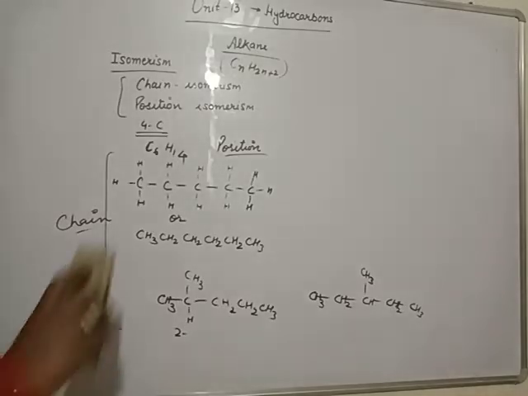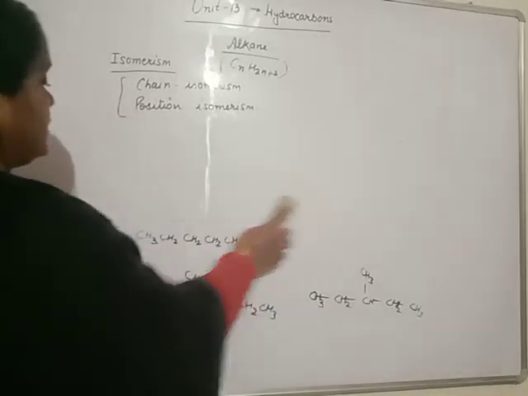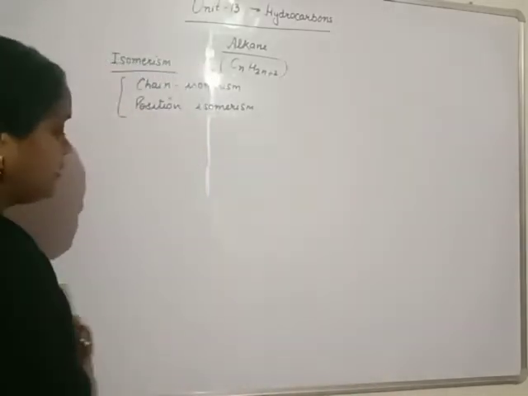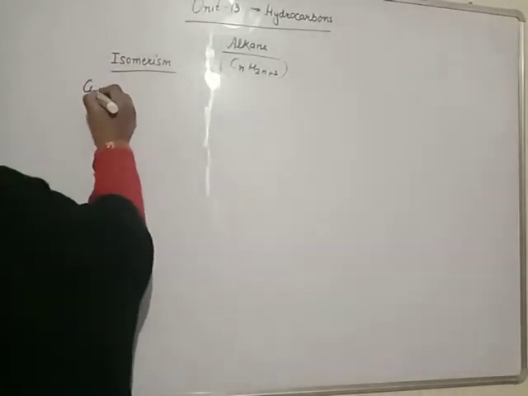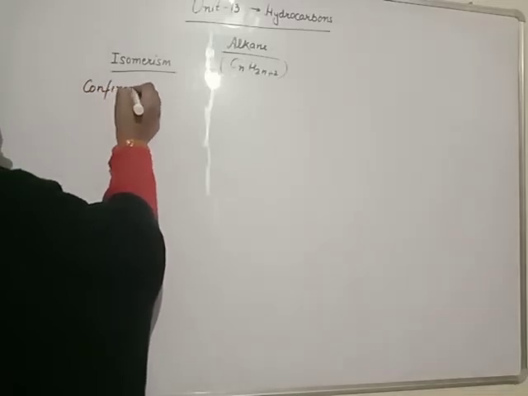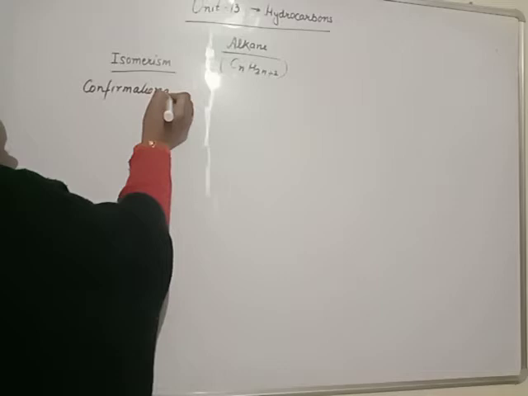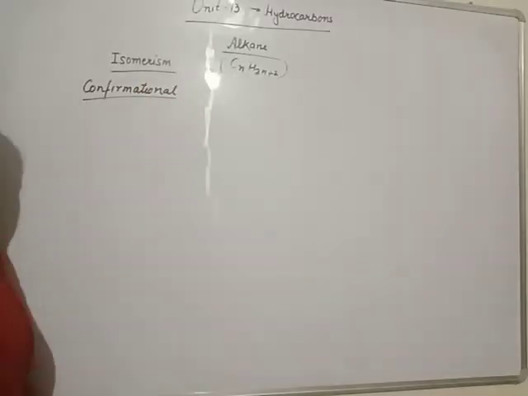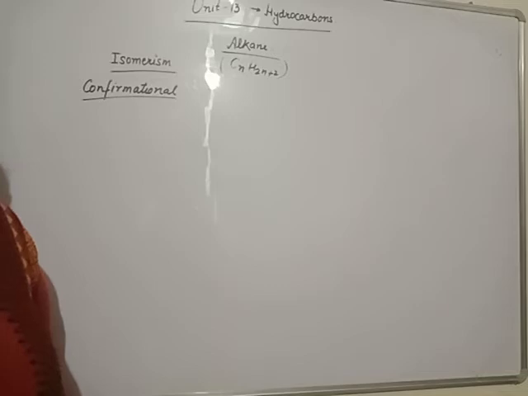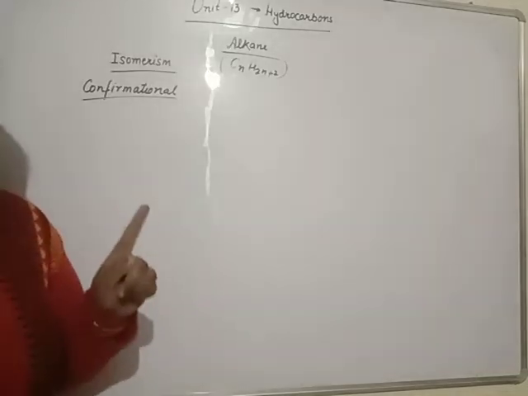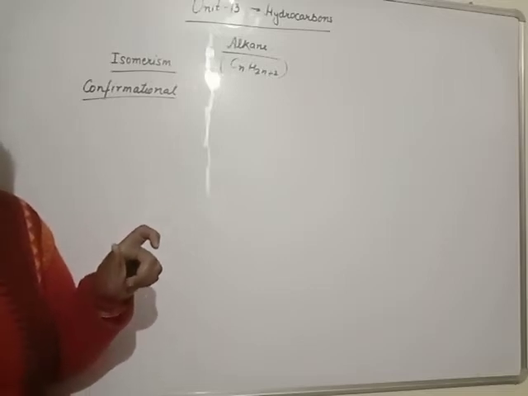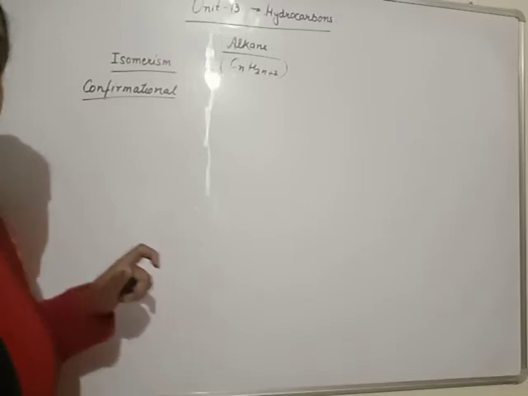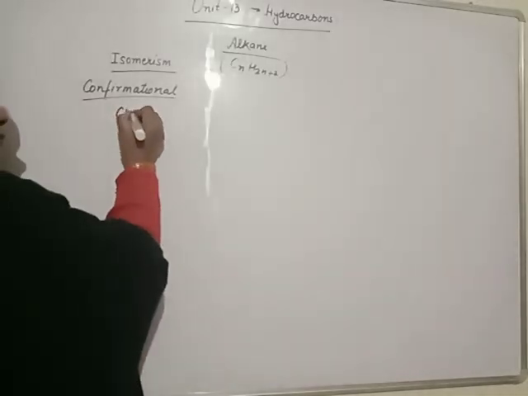Now another type is known as conformational isomers. Beta, conformational isomers are those isomers formed by carbon-carbon single bond rotation. For this, one carbon remains fixed, and by rotation of the single bond, the position of the other carbon in three-dimensional space is changed. We will show this with the help of butane.